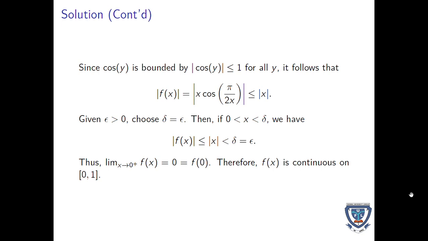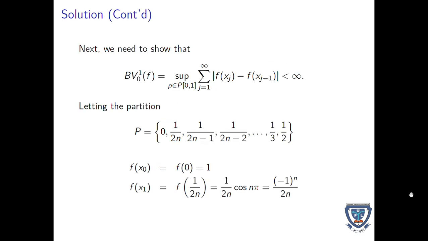Since cosine is bounded by 1 for all y, it follows that the absolute value of x cos of pi over 2x is less than or equal to the absolute value of x. So given an epsilon, choose a delta. Then if x goes from 0 to delta, we have that the absolute value of f of x will be strictly less than delta, which is equal to epsilon. Thus, the directional limit is 0. Therefore, f of x is continuous on the closed interval 0, 1.